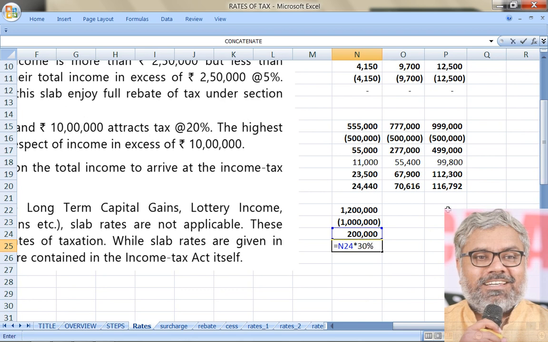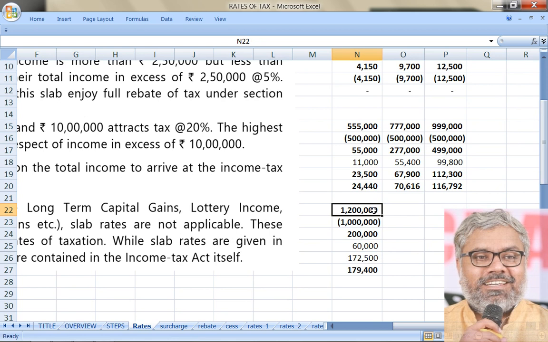Now it is 30%. The highest slab is 30%. So 30% on the amount which exceeds 10 lakhs. 60,000 is there. But to that we have to add 1,12,500. Then we get the final base tax liability. Of course, after that we need to add cess also. So taking 104% means adding 4% only, no? So what is after cess? This is the final tax liability of the SSC if the income of SSC is 12 lakhs.